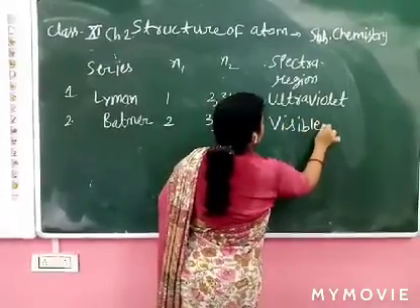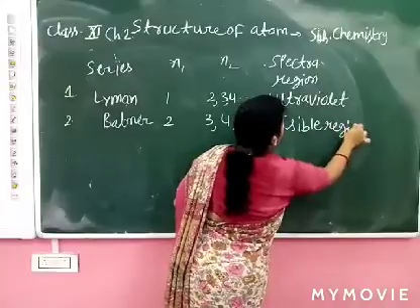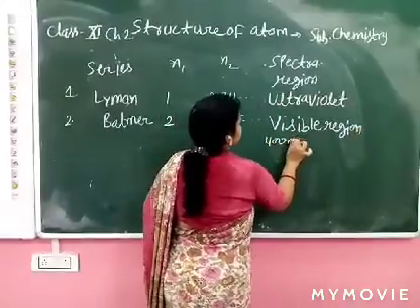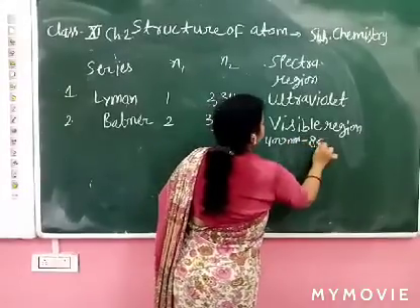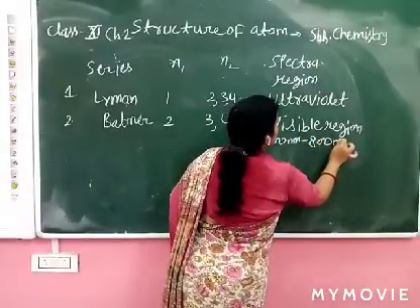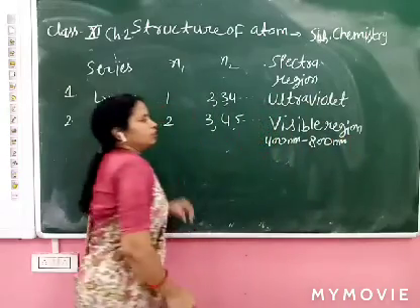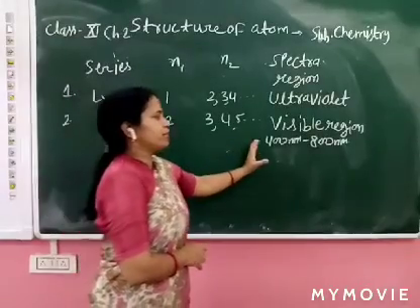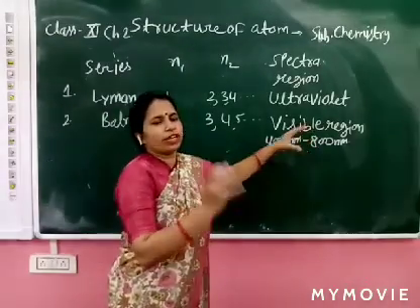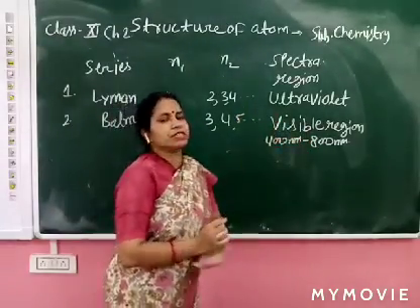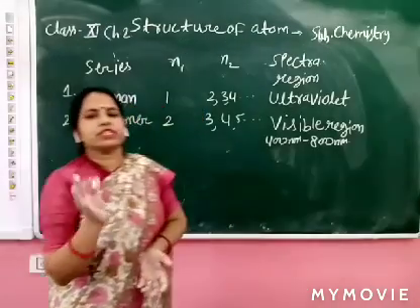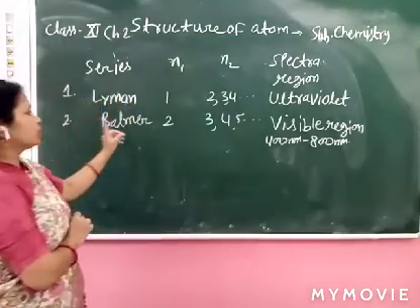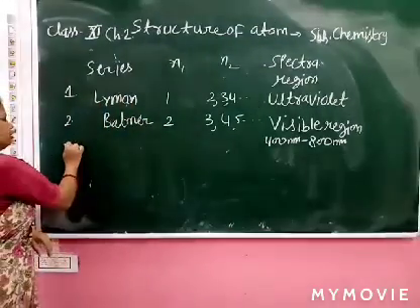Do you know what the visible region is? 400 nm to 800 nm is the visible region. If the wavelength lambda is 400 nm to 800 nm, this is the visible region. So which series occurs in the visible region? Your answer is Balmer series.